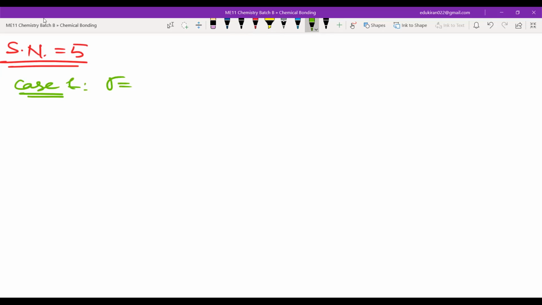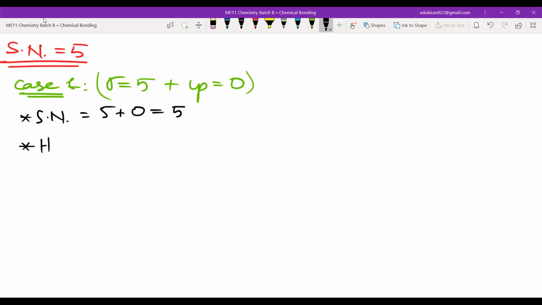This case 1 is what? Number of sigma bond will be equal to how much? 5, plus the lone pair will be equal to how much? Lone pair will be equal to 0. And in this case, we will have the static number as 5 plus 0 is equal to 5. Look at the table and tell me the hybridization.